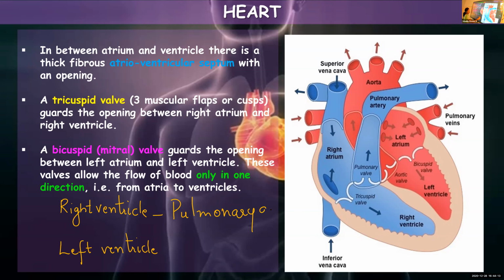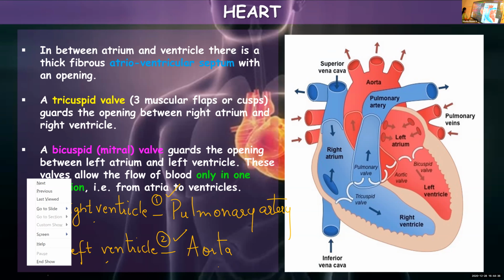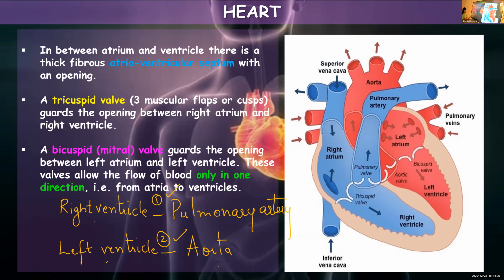So it has to be supplied to the pulmonary artery, whereas here it can be supplied to different parts of the body. So these semilunar valves are present here. Here the pulmonary valve, here the aortic valve. In between left ventricle and aorta, the aortic valve. In between right ventricle and pulmonary artery, the pulmonary valve. Clear, children? Is it clear? Yes, ma'am. Okay.